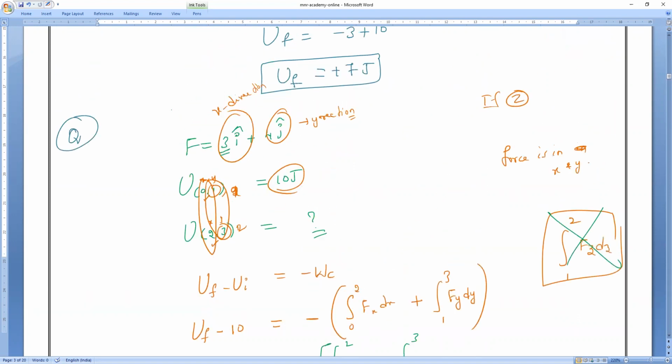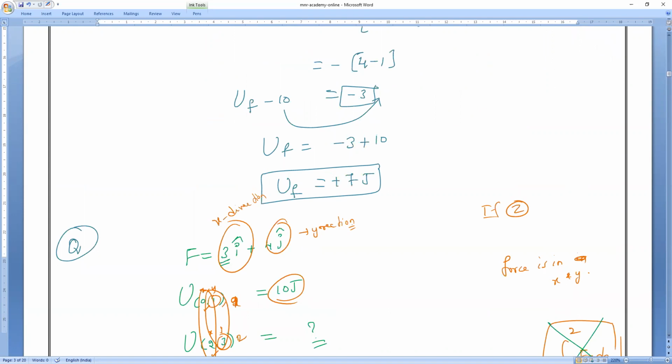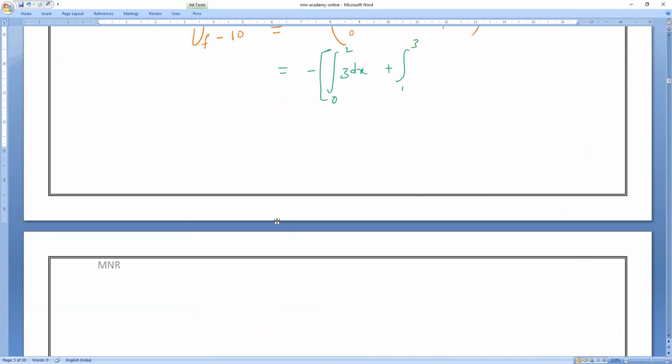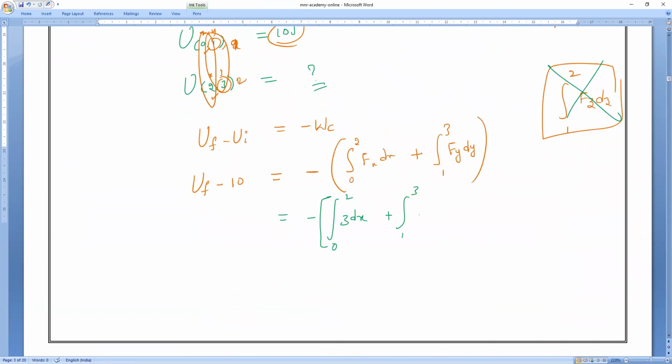Fy value is 4, so 4 dy. Do you understand now why I am doing 2 times integration? Suppose if z is there, z also you have to integrate. That's all.